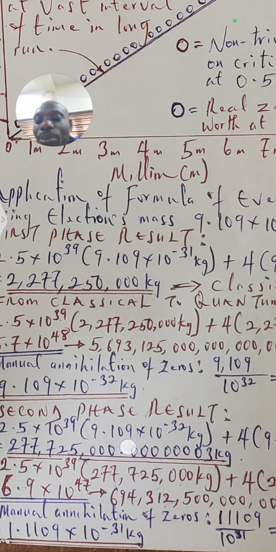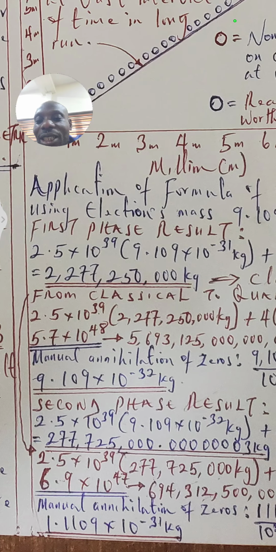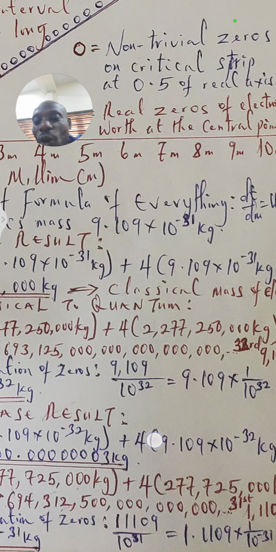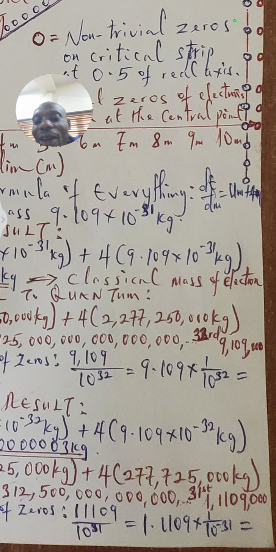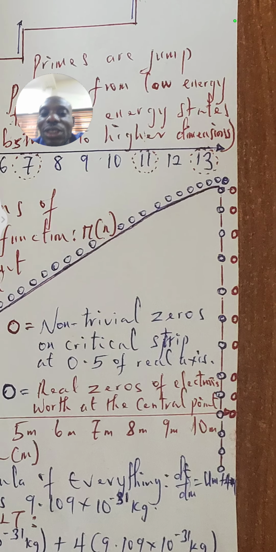But if we put the classical mass value inside the formula, we get 5.7 times 10 raised to power 48. When we expand that in standard form, we have the base worth of the electron suspended at the 32nd position, which is similar to the topmost where we have the blue zero before falling down.